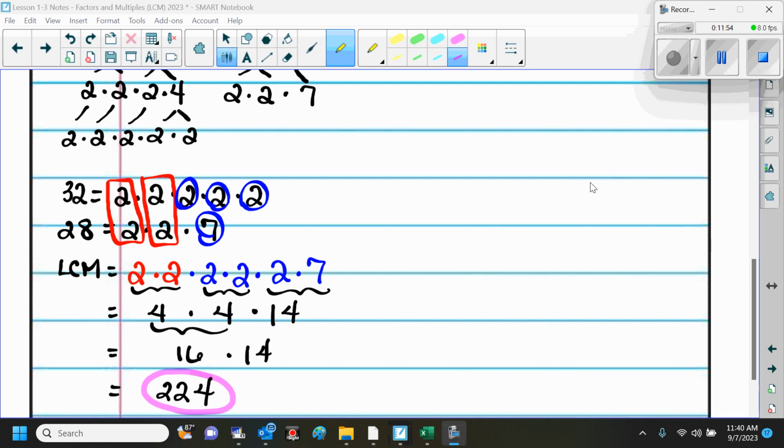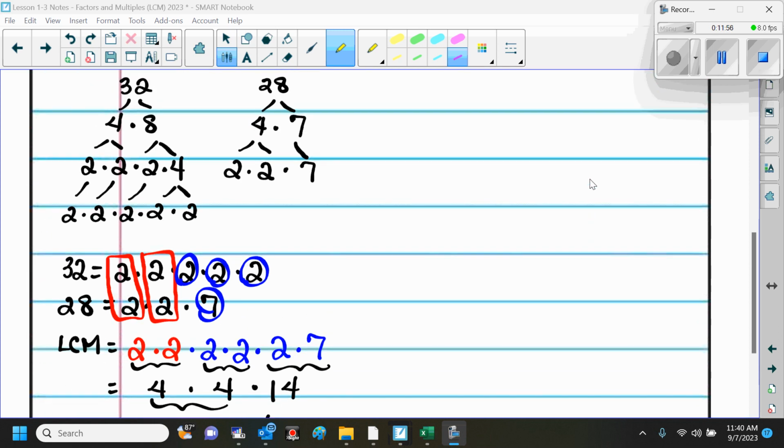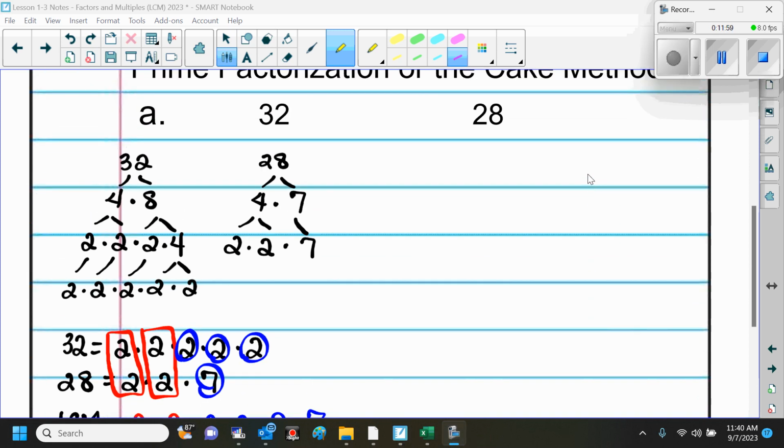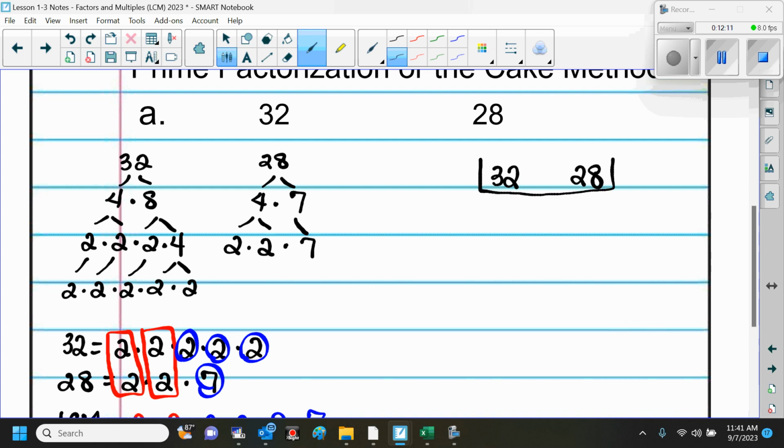So now, you guys, let's take a look at how it looks with the cake method. Okay? So with the cake method, again, we've got 32 and 28. Here's 32, here's 28. What prime number can I divide into 32 and 28? 4. Is 4 prime? Why not? What can I divide into there? 2.